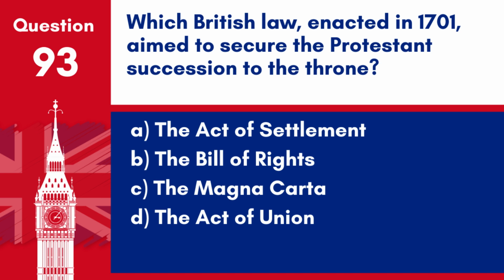Question 93. Which British law, enacted in 1701, aimed to secure the Protestant succession to the throne? A. The Act of Settlement. B. The Bill of Rights. C. The Magna Carta. D. The Act of Union. Answer: A. The Act of Settlement. The Act of Settlement, enacted in 1701, aimed to secure the Protestant succession to the British throne, stipulating that only Protestants could become monarch.